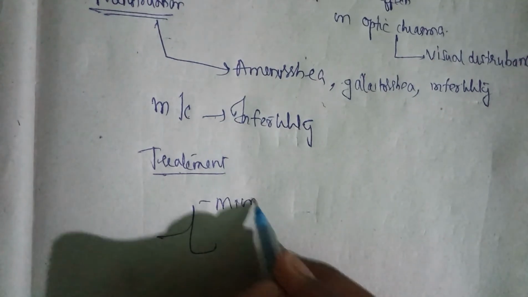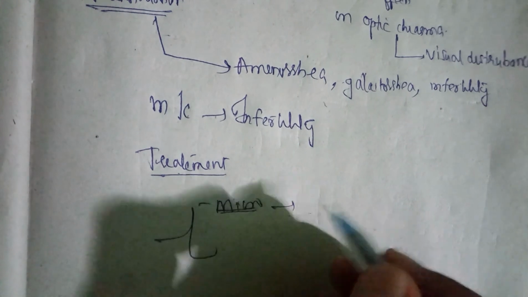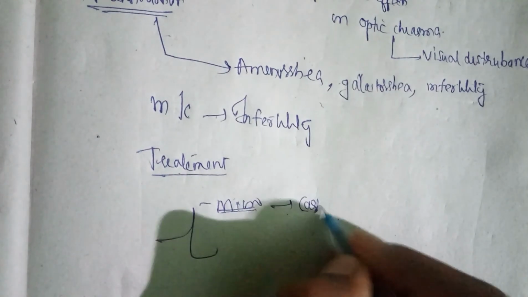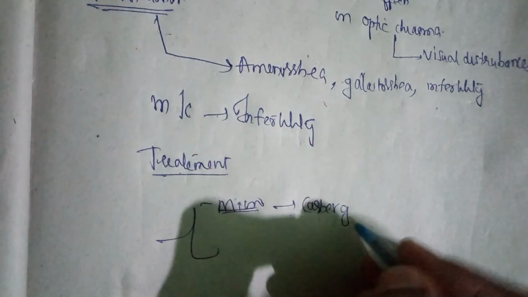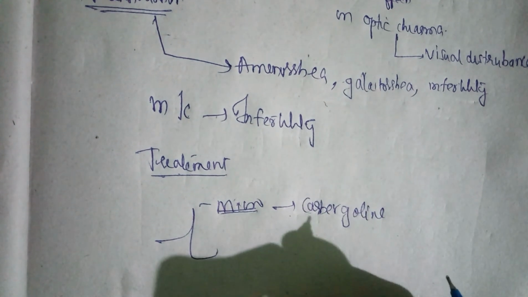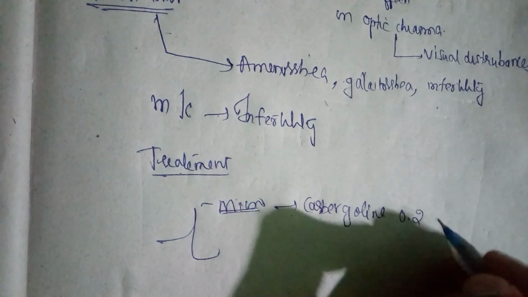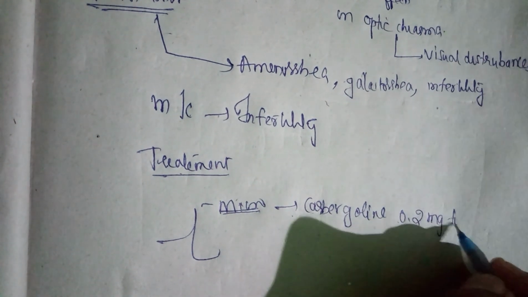For microadenomas, we'll give cabergoline. The dose is 0.2 mg twice a week.